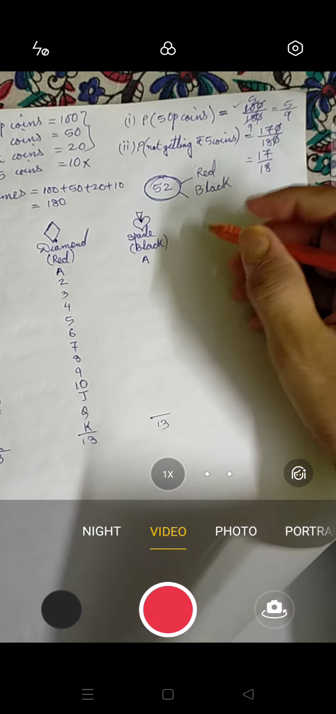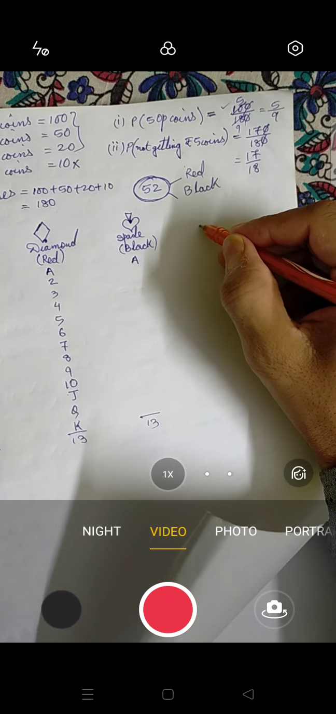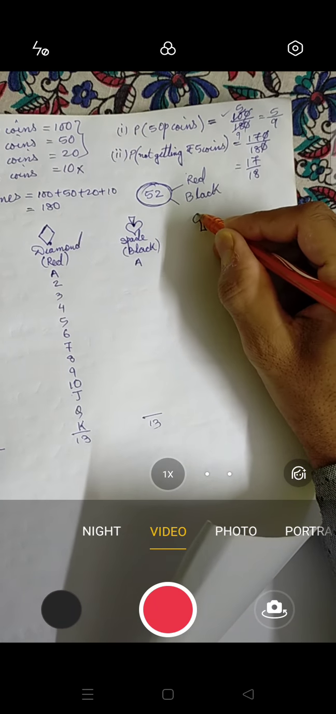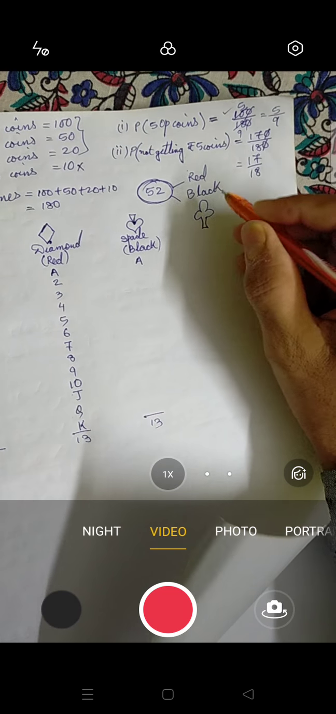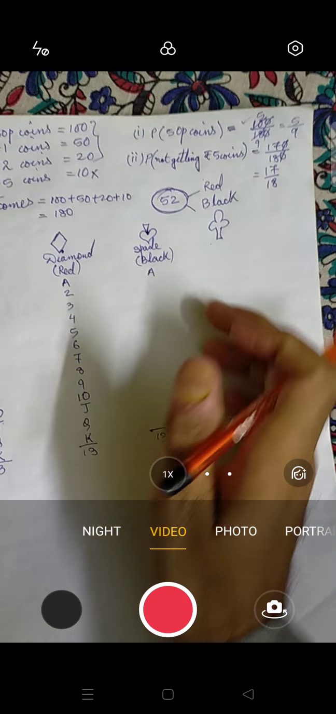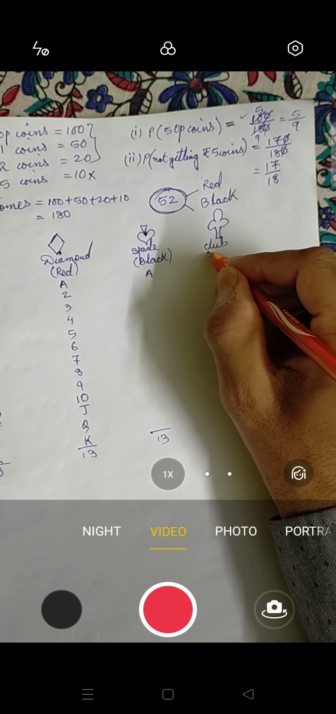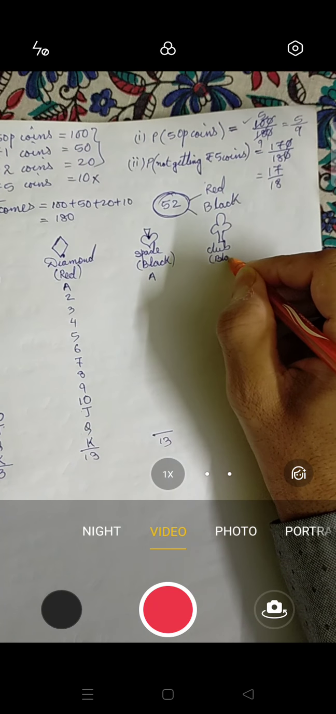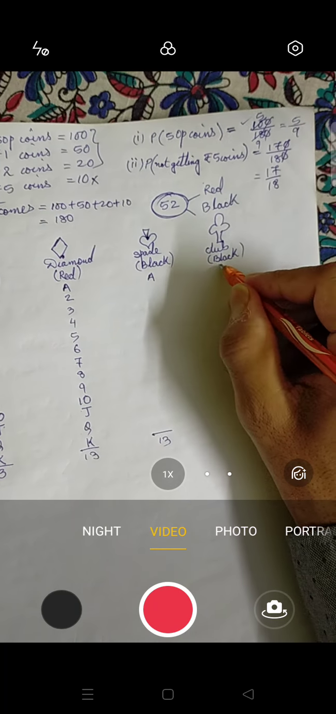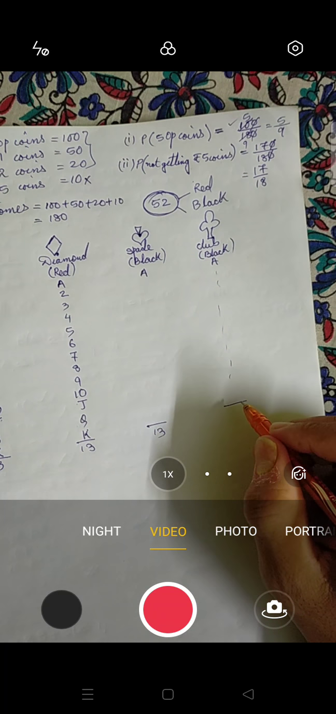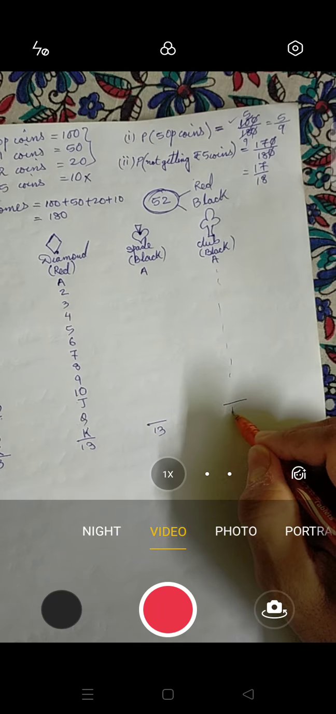Now the last one is called club. In Hindi it is called chidiya. Club, and this is also black in color. It also starts from A, J, Q, K. Here also 13 cards. Is it clear?